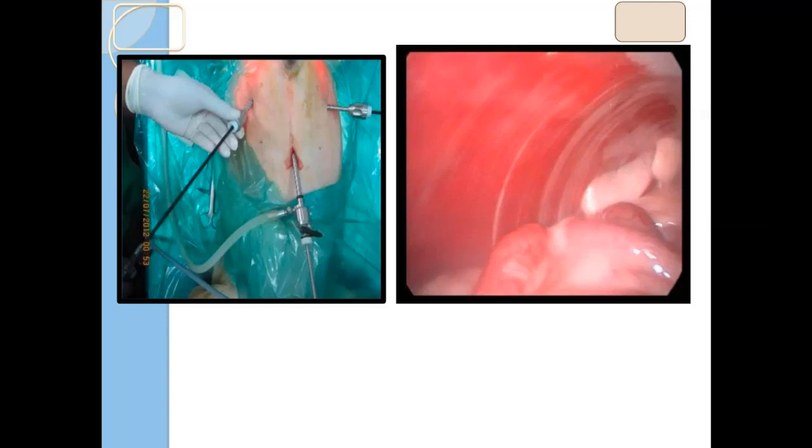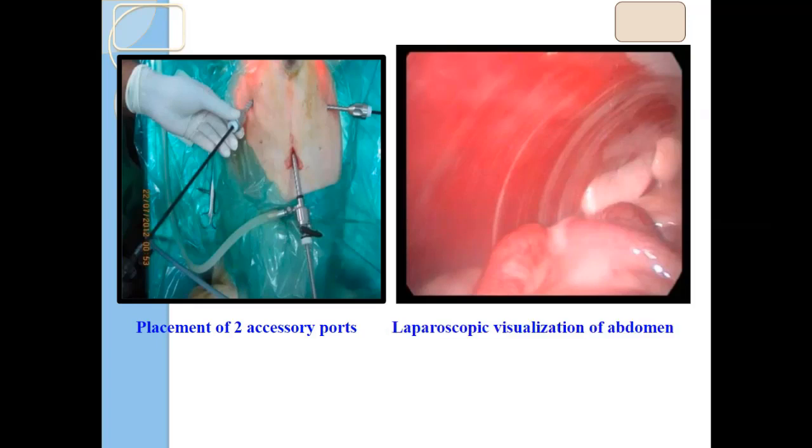The animal is in this position most of the times for laparoscopic ovariectomy with a 3 port system. This is the second accessory port. These are the laparoscopic visualizations of the abdomen.